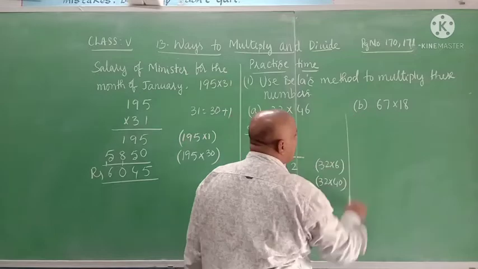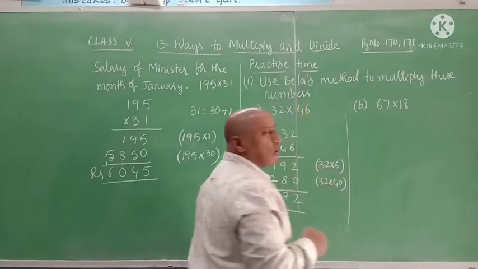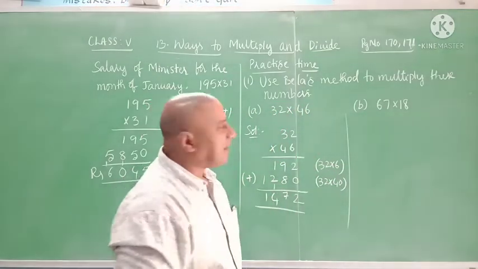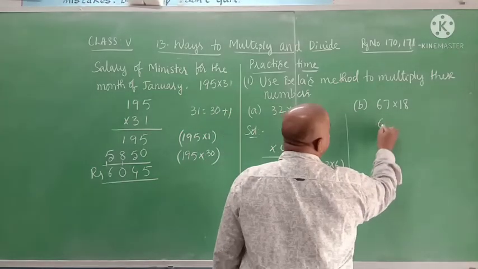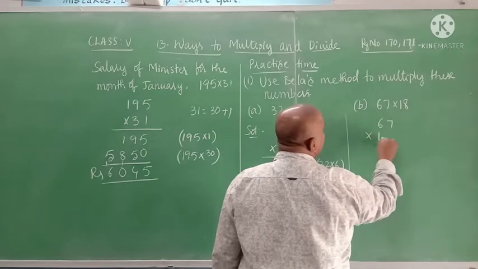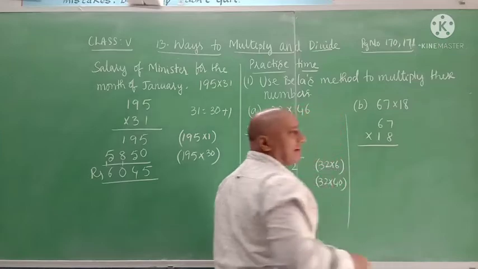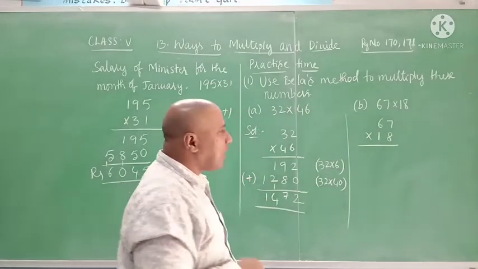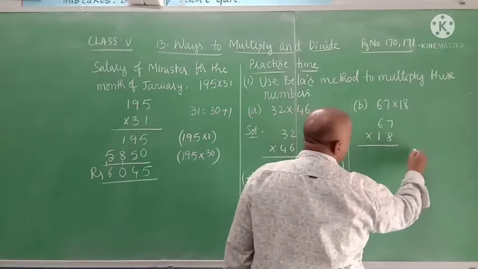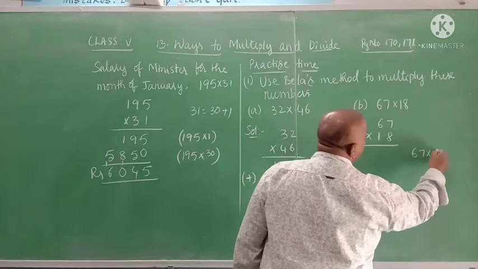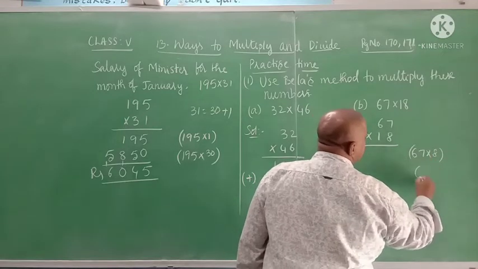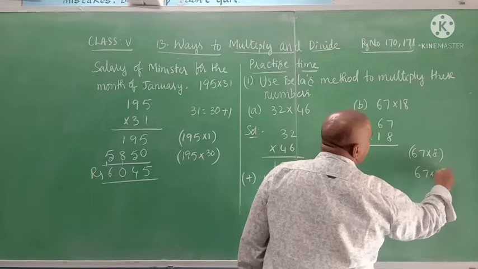Now see the B part, it is 67 into 18. 67 is multiplied with 18. So how do we have to multiply? 67 is multiplied with 8 and 67 is multiplied with 10.